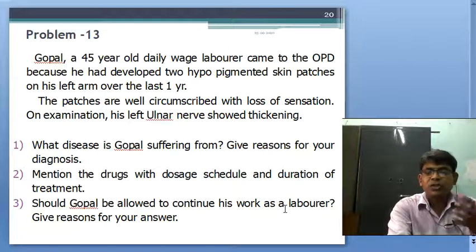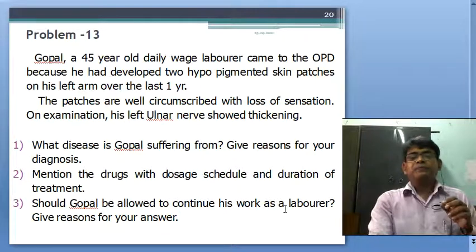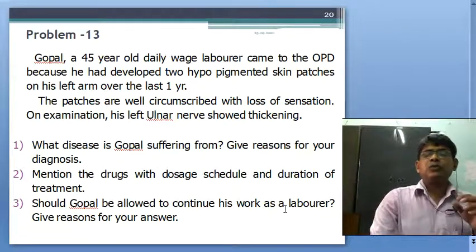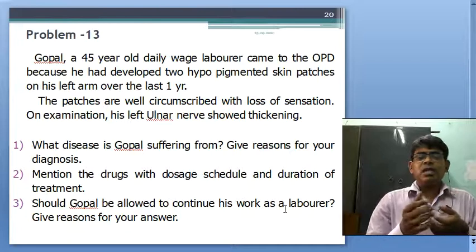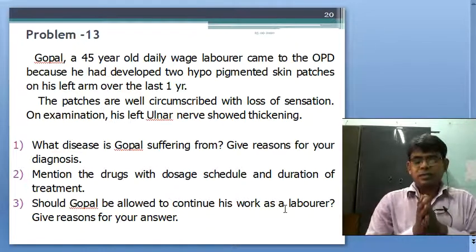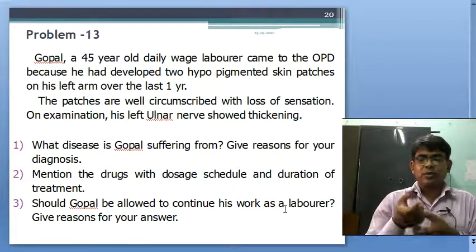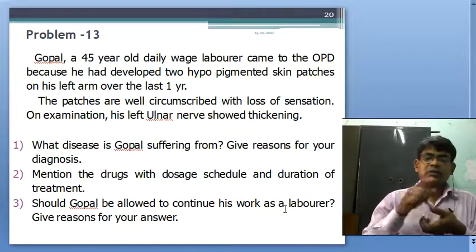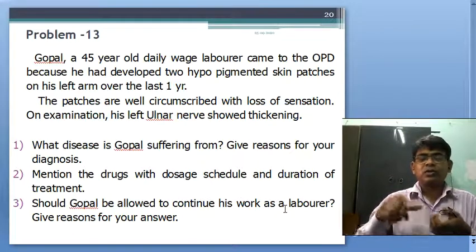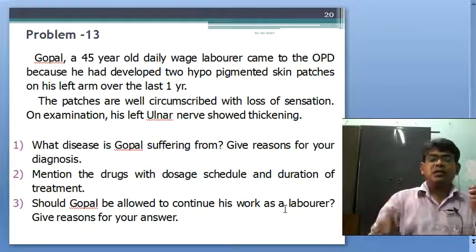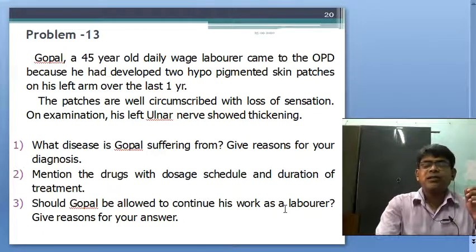keep some cautionary measures, because it is slow growing. He should wear some gloves or wrap cotton around the handles of the tools he uses.